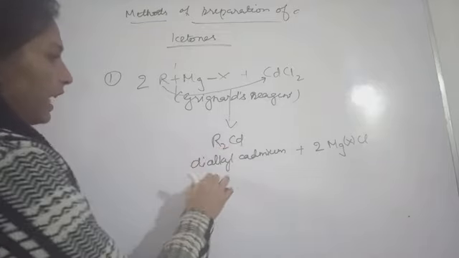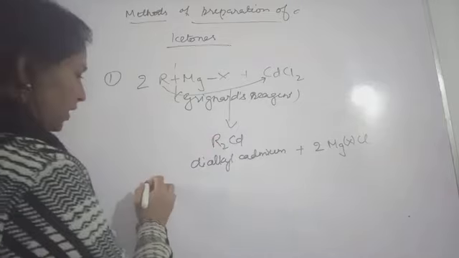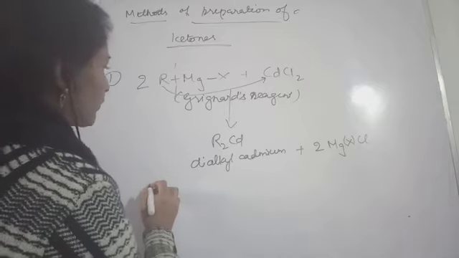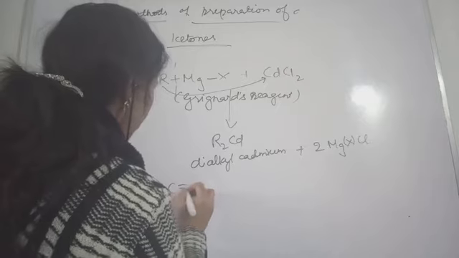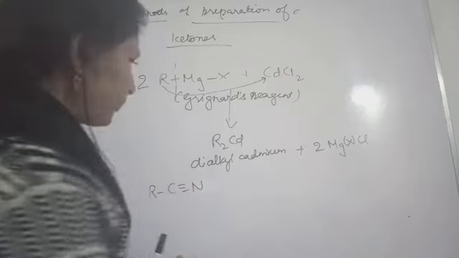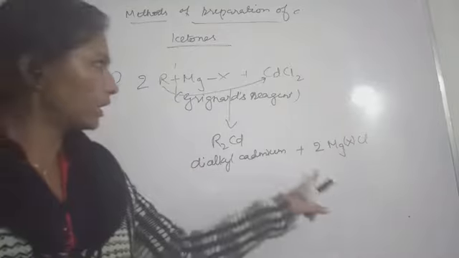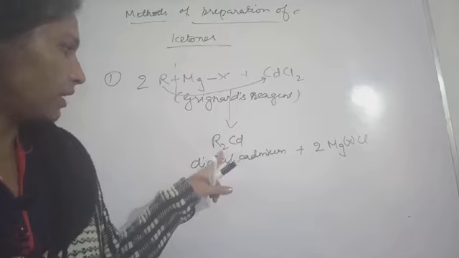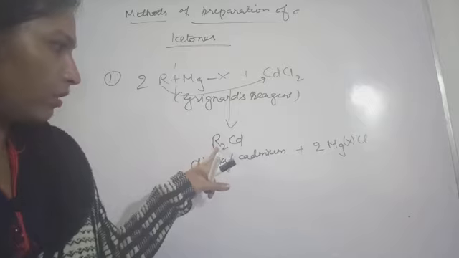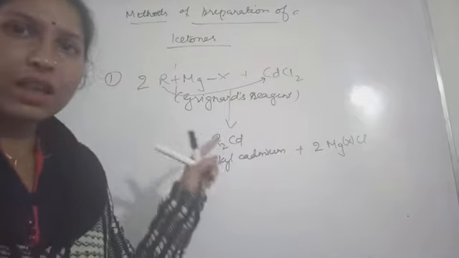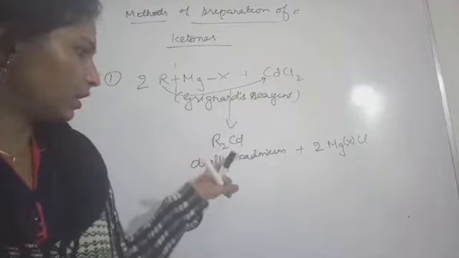Now you are going to take the help of this dialkyl cadmium, and then you will get the ketone. Suppose you are actually looking for a ketone, the number of alkyl groups you will get depends on this R2Cd.